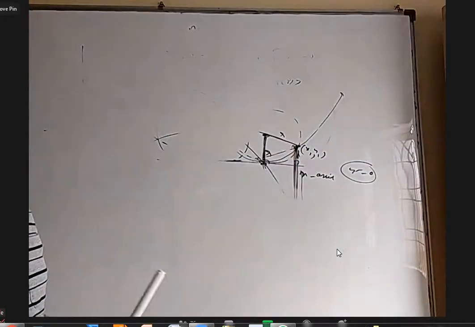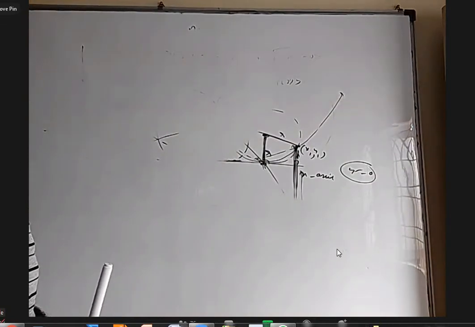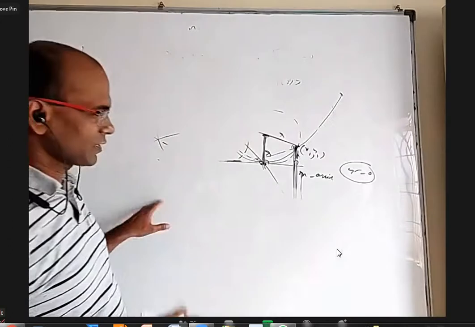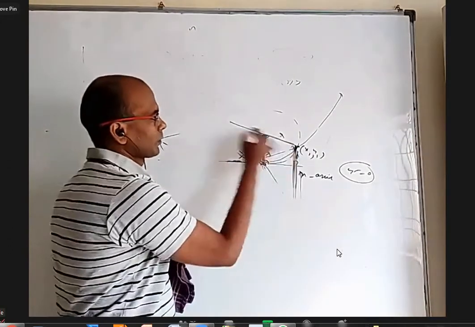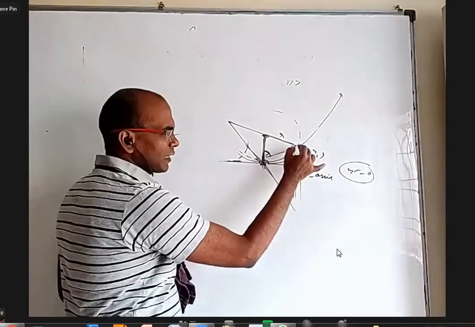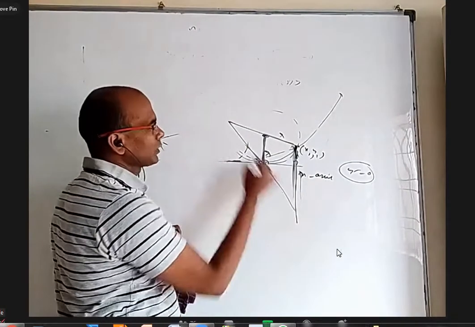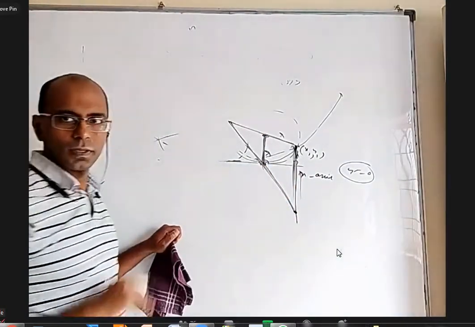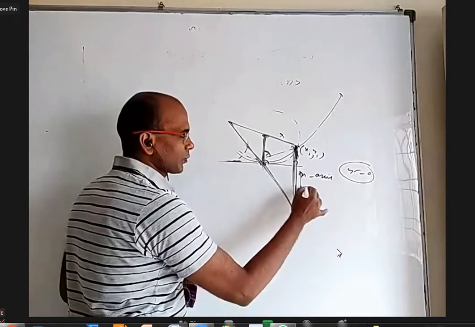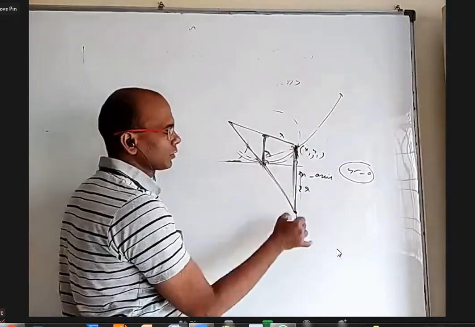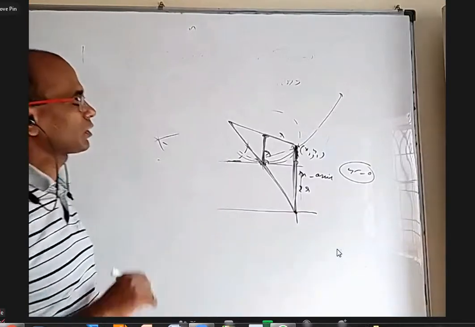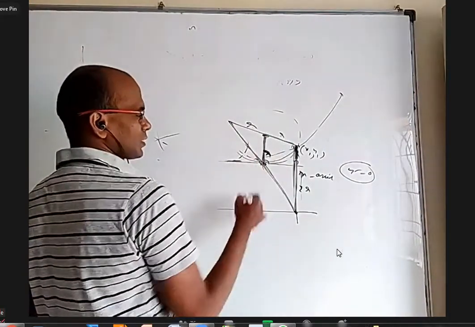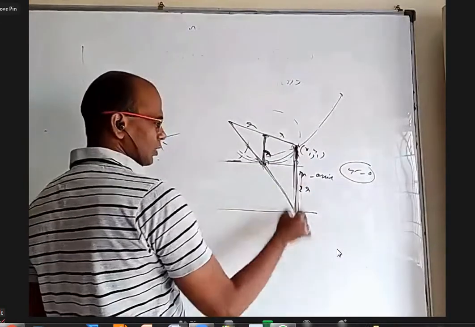Sir, that line may not be collinear at the same point. No, I'm not drawing this line first. What I'm doing is, through this I'll draw one vertical line. I'll join these two and extend it. It will meet somewhere. I don't care where it is. But every time this height is 2r. So this is r, this is r, this is r. This is 2r, I'll agree.